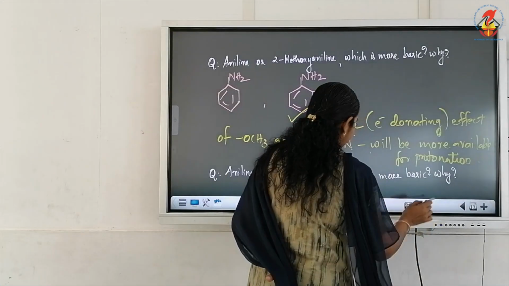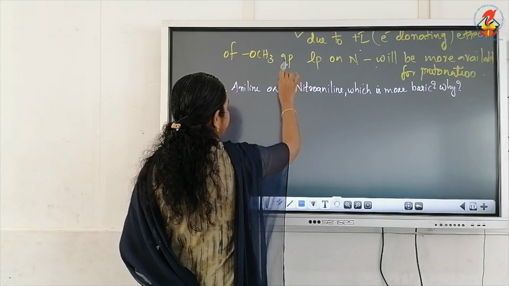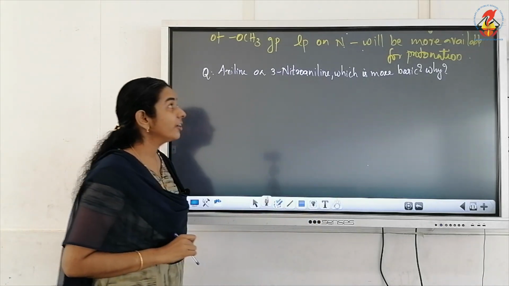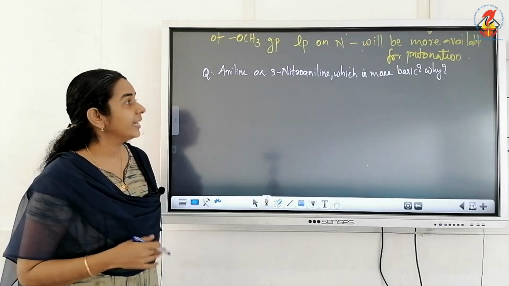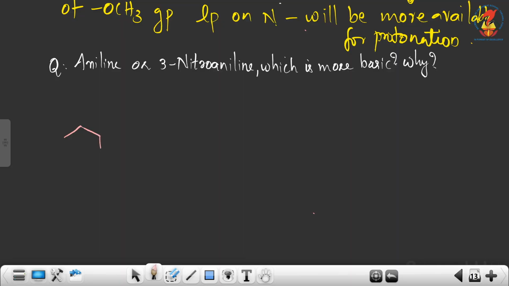Now, the next question is, aniline or 3-nitroaniline, which is more basic and why? See, we know the structure of aniline, benzene ring containing NH2, and 3-nitroaniline.